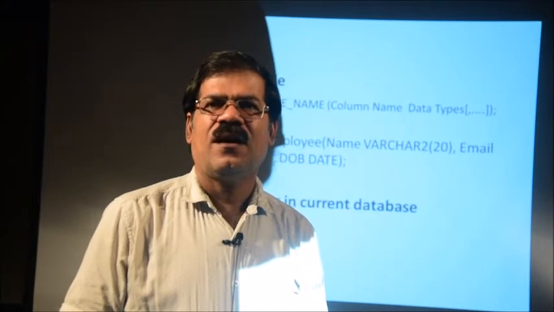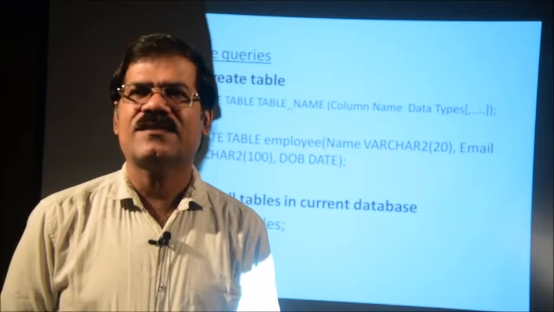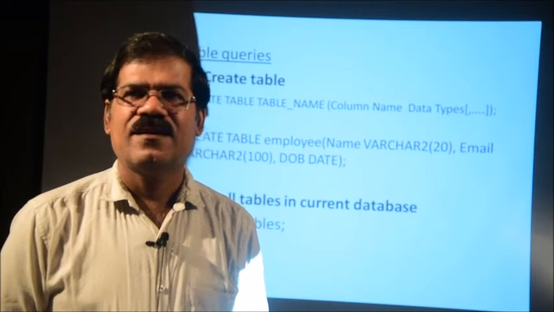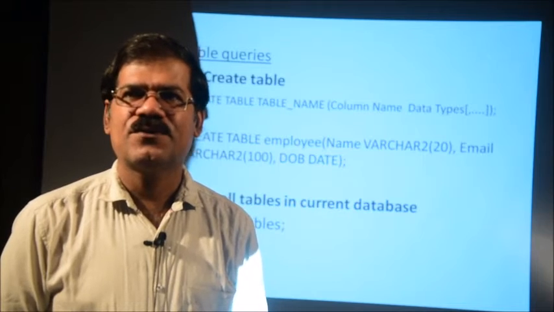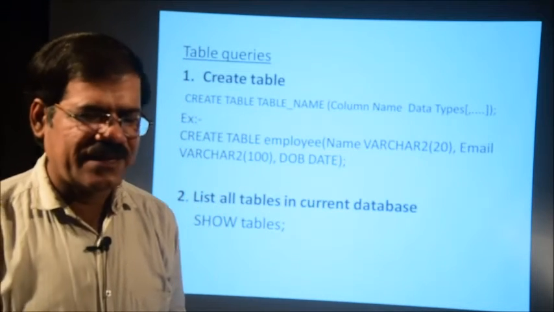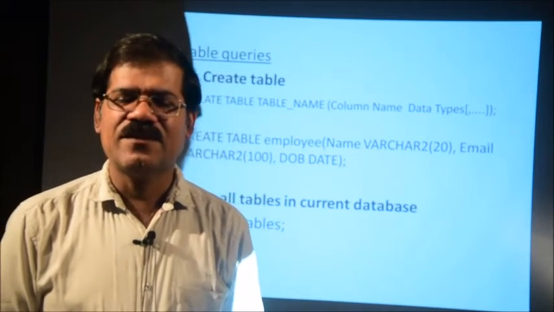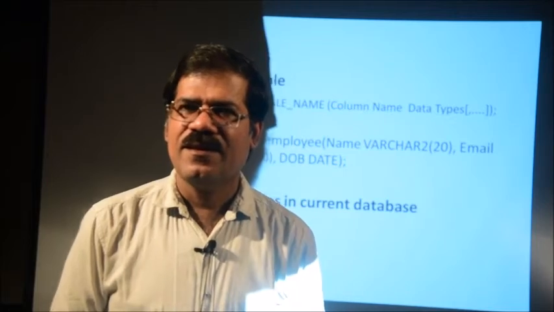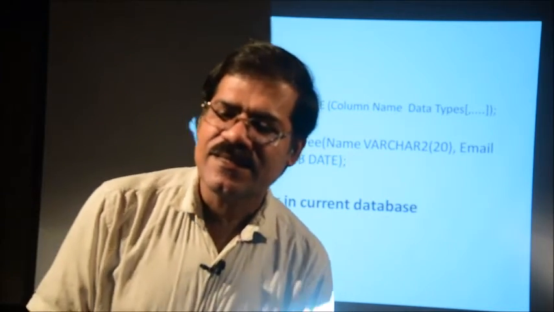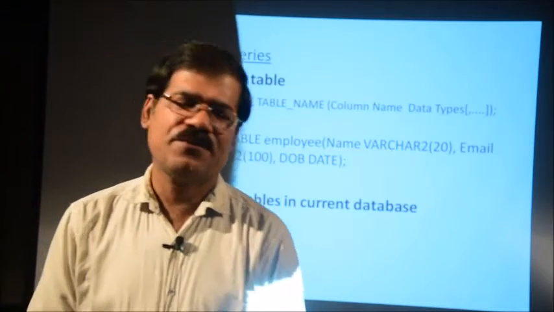Suppose I want to create a table, the name of the table is student table, having a number of fields, or you can say attributes. What are the attributes? Student roll number, student name, student address, student hostel name. So, these are the column names. And what type is it? Data type: roll number is a number type.